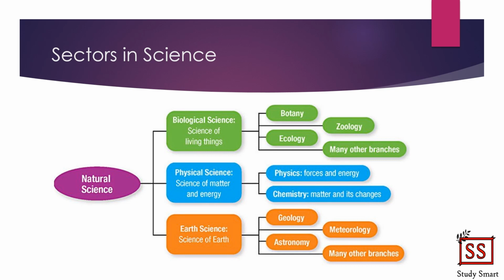Natural science can be divided into three sectors such as biological science, physical science, and earth science. Biological science refers to the study of living things such as plants, humans, ecosystems, and also animals. Physical science refers to the study of matter and energy. It can be divided into two other sectors such as physics and also chemistry. And finally, earth science refers to the study of rocks and also minerals. Earth science can be divided into a few such as the study about rocks, the study about stars, and also the study about atmospheric phenomena.